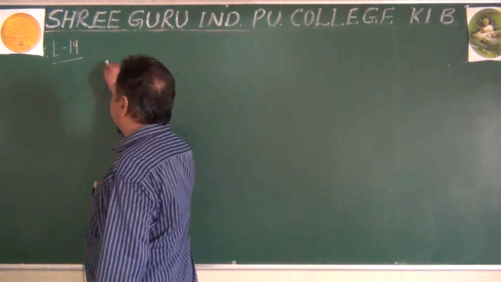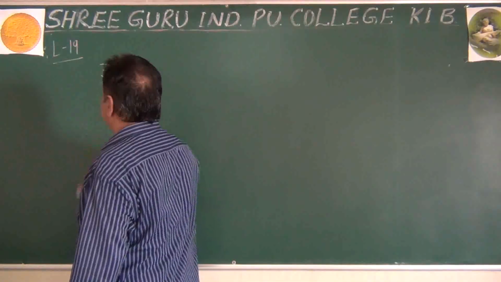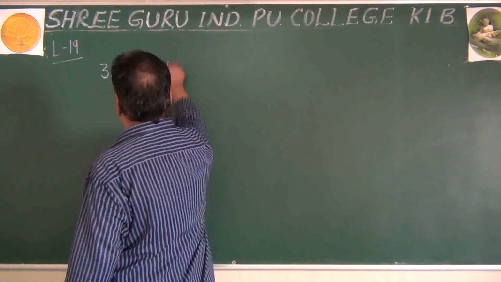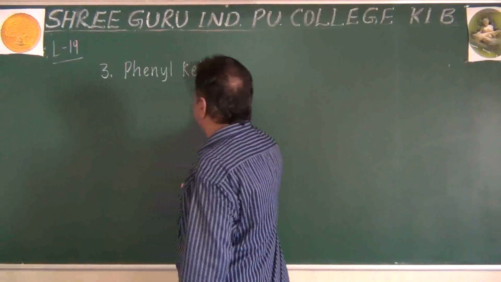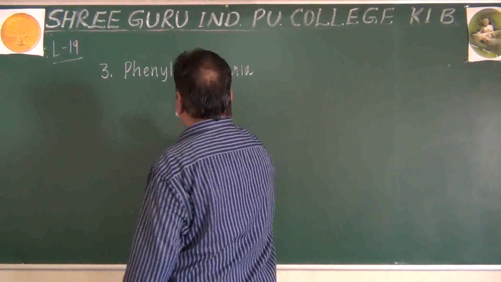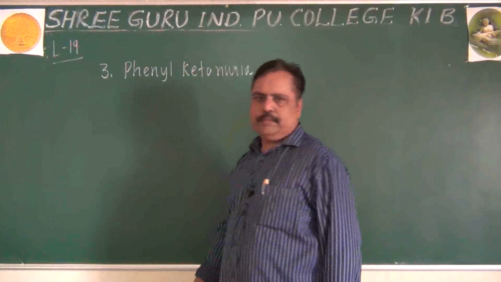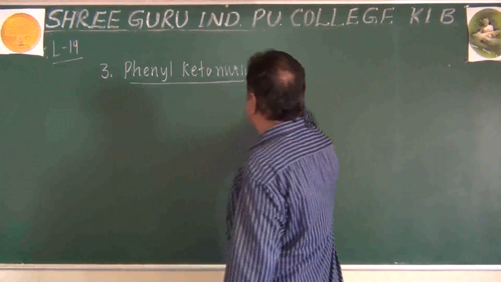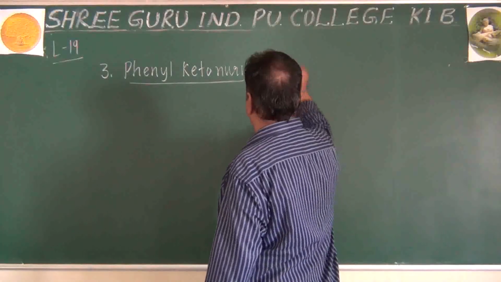The third type of genic disorder is phenylketonuria. It is commonly called PKU.